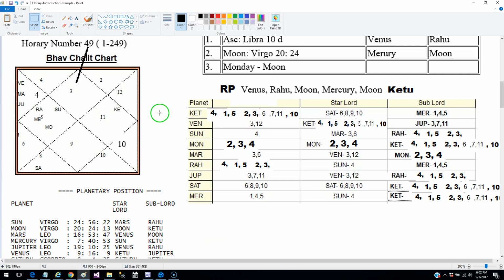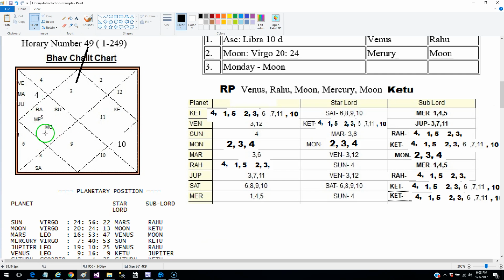Another thing I forgot to mention was that when you create a query chart, you will see that the Moon, which is the karak for mind, will usually reflect the nature of the query. This query was regarding property, and you see this Moon is already in the 4th house, which is directly related to property.